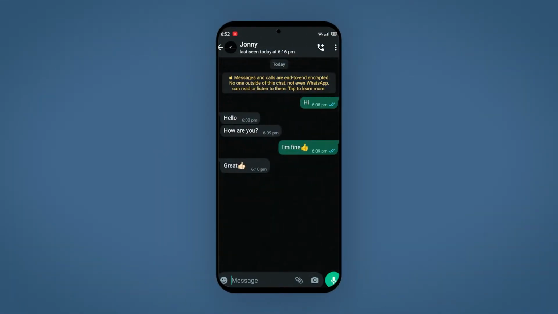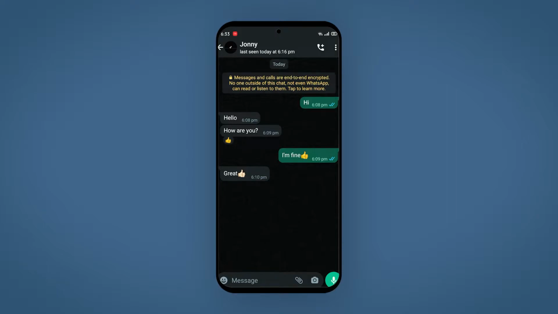So if you just go to any chat, you can now react to these messages. If you just long click on any message, as you guys can see, you can react to these messages with 6 emojis. You can select any emoji you like. I'm gonna react to it with a thumbs up.